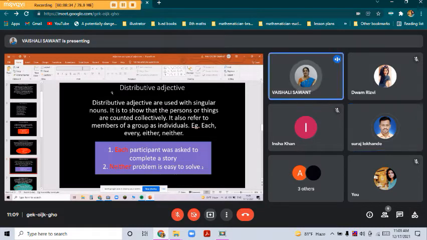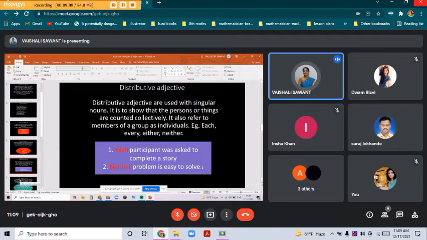And what are the sentences coming in the distributive adjective? The first sentence is, each participant was asked to complete a story. Now you can see in the first sentence, each is highlighted. So each participant. So it will be a distributive adjective. Now the second one, neither problem is easy to solve. So neither problem. So it will always be coming in distributive. The words like each, every, either, neither are coming in distributive adjective.